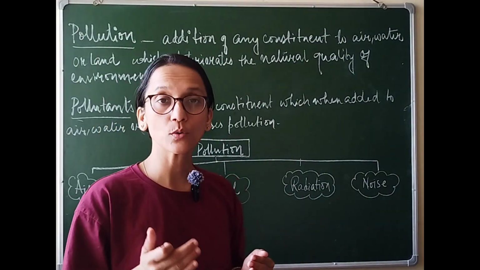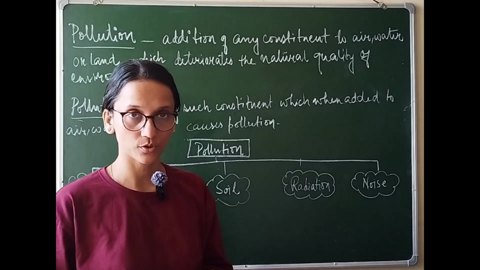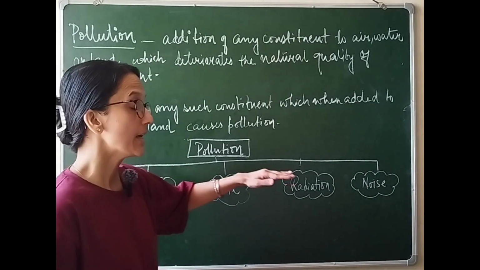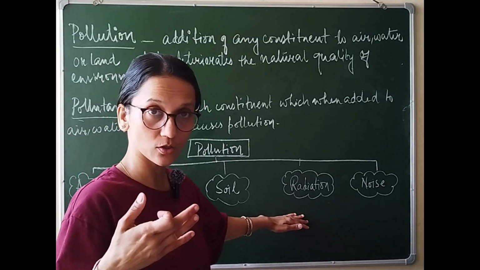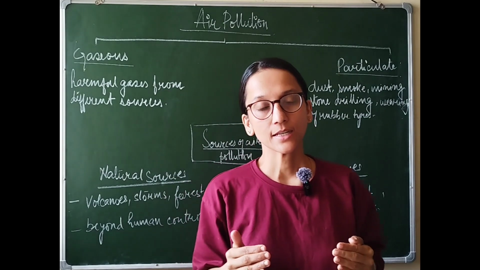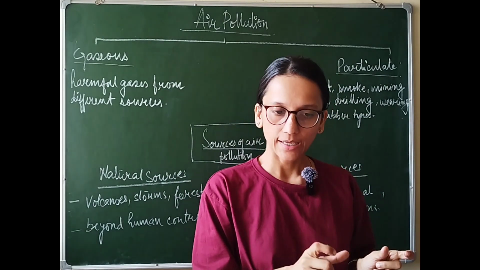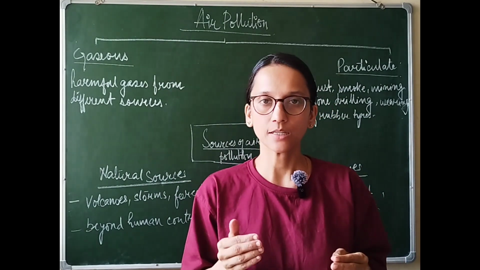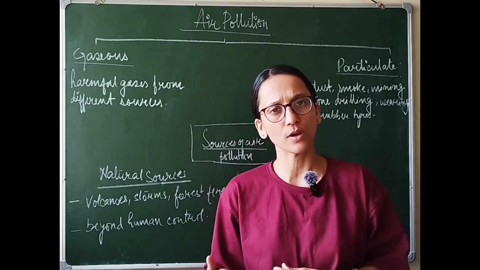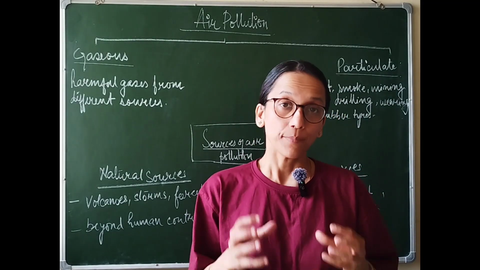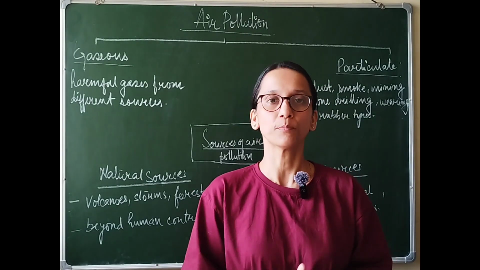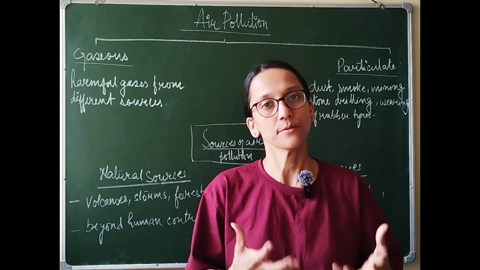As per our syllabus, we are going to study 5 different types of pollution. What are those? Air pollution, water pollution, soil pollution, radiation, that means pollution that is caused due to radiations, and finally noise pollution. Now let us study air pollution in detail. See, air pollution definitely means degradation in the quality of the air. This degradation can be due to addition of any pollutant, and it will badly affect the living organisms as well as certain objects in that area like monuments and bridges.